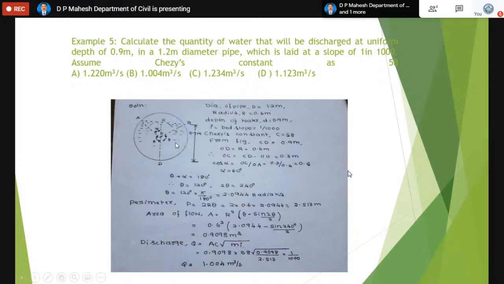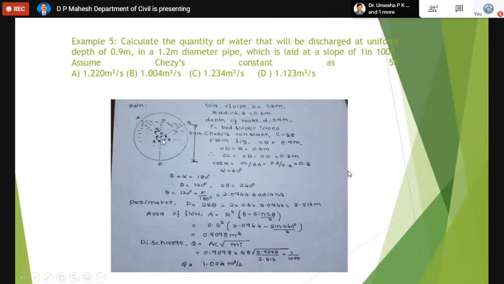Here we have a circular channel which has a diameter equal to 1.2 meter. The depth of the flow in the channel is more than the radius. So 1.2 meter diameter means the radius is only 0.6. So the depth of the flow is more than the radius. Thereby, inside the channel, you can see the free surface AB is above the center, because the depth is more than the radius.